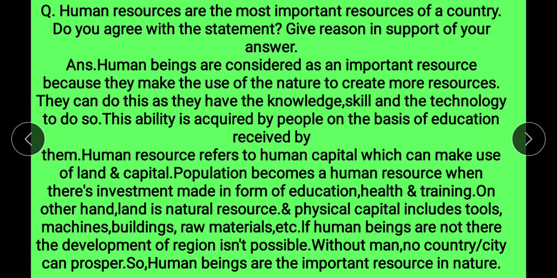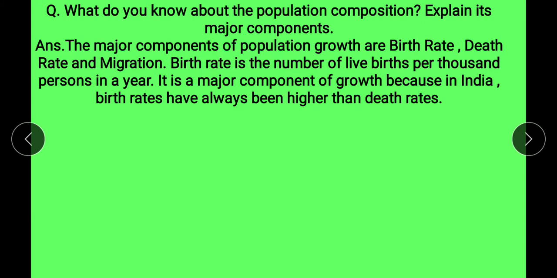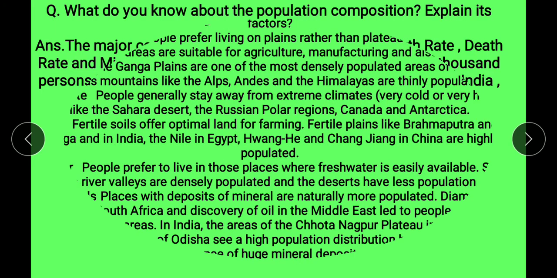So human beings are the important resource in nature. Next is, what do you know about the population composition? Explain its major components. Answer, the major components of population growth are birth rate, death rate and migration. Birth rate is the number of live births per 1,000 persons in a year. It is the major component of growth because in India birth rate has always been higher than death rate.